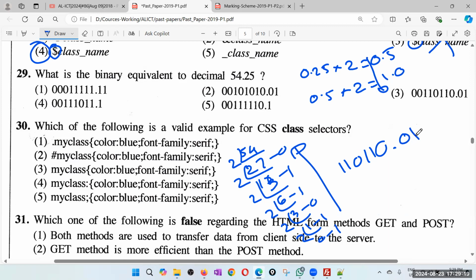Therefore the answer must be 110110.01. So this can't be the answer, this can't be the answer, because finally it must be 0 1. Then check this one. 1 1 0 1 1 0 0.01. These two zeros have no meaning. So the answer must be the third one for 29.